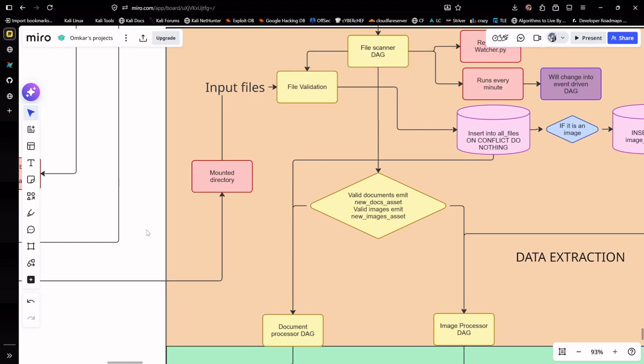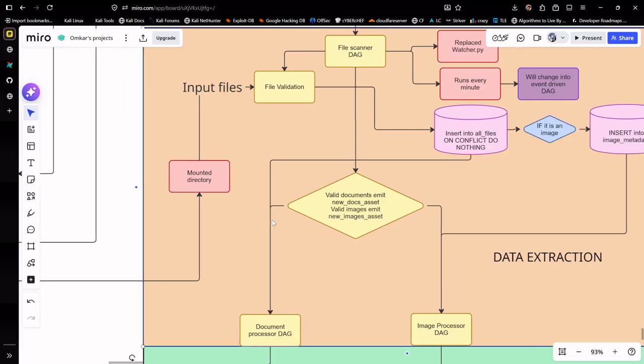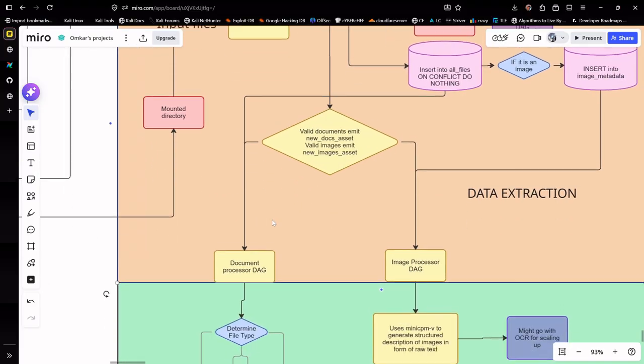So basically, in simple words, this file scanner DAG runs every minute, and it checks for each and every file every minute, and we do not want duplicates in our database, let it be Postgres, let it be vector DB. So we do not want duplicates there. And again, if we processed each and every file, a lot of processing power would be wasted. So that's where the term idempotency comes in. Anyways, moving next.